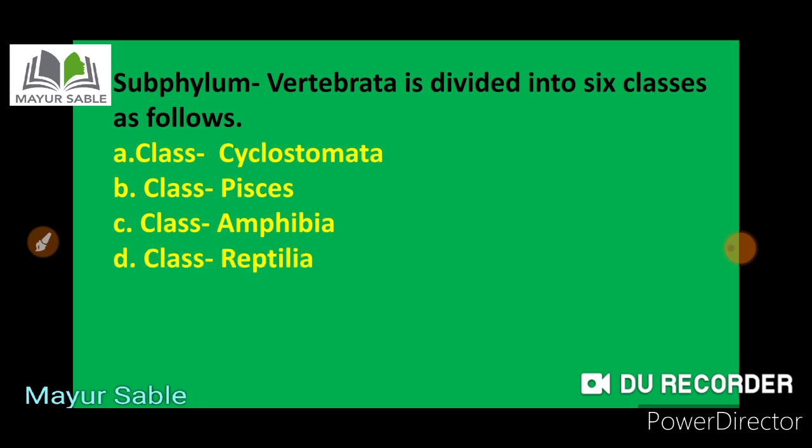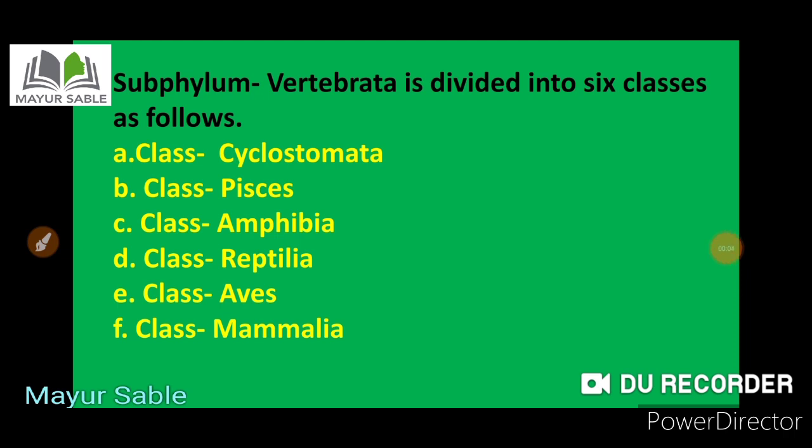Fourth is class Reptilia. Fifth is class Aves. Sixth is class Mammalia. Those are the 6 classes into which the subphylum Vertebrata or Craniata is divided. I would like to repeat them again: class Cyclostomata, class Pisces, class Amphibia, class Reptilia, class Aves, and class Mammalia.